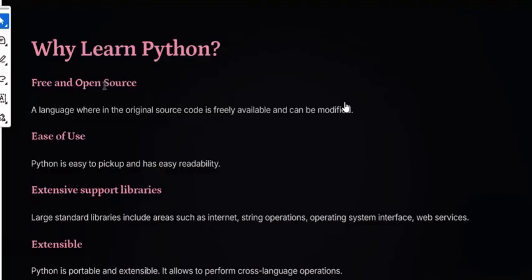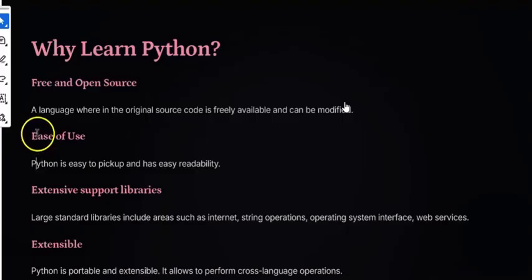If you understand that with Microsoft, any software you require, whether MS Office or even MS Windows, you need to purchase the license for every computer, right? So in an organization, if you have 100 computers, you have to purchase 100 licenses. Here for Python, there is no license required.